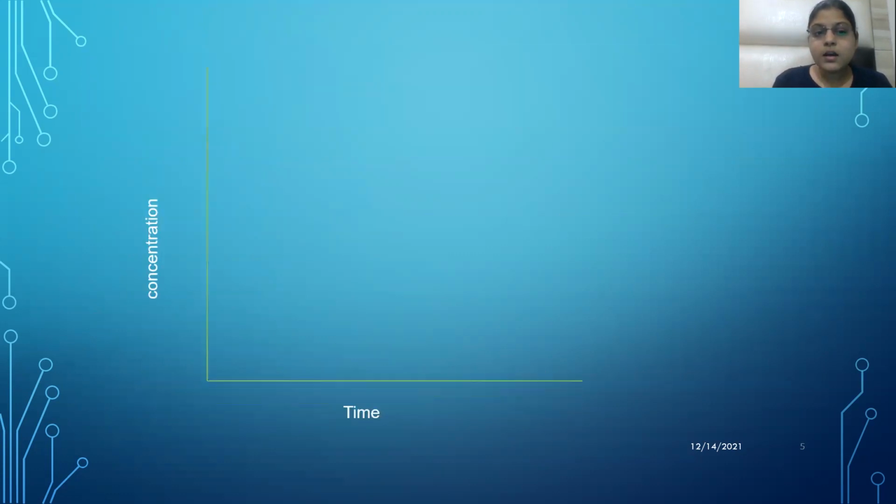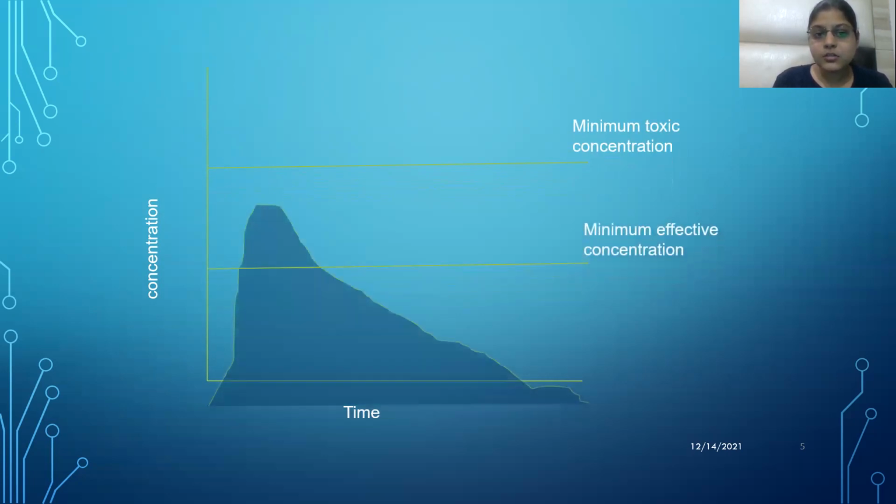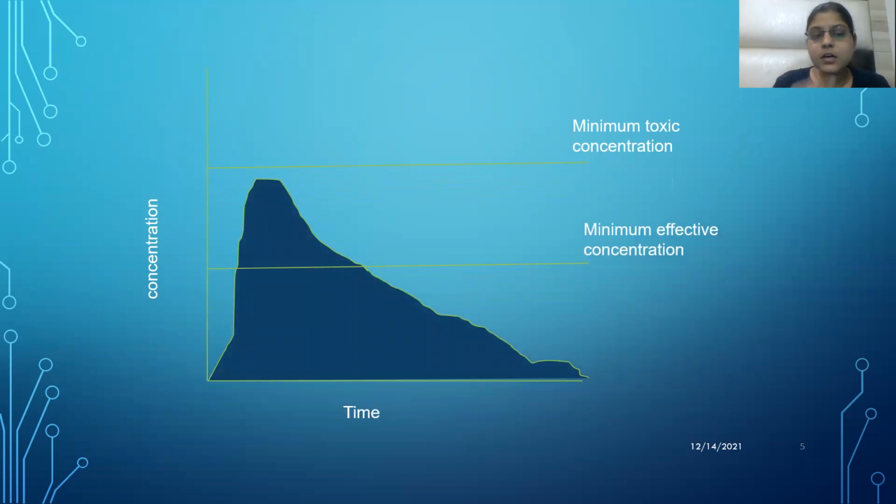Now this is the concentration time graph. This is the minimum toxic concentration reached. This is the minimum effective concentration. This is the area under the curve of the intravenous. To measure the bioavailability, plasma concentration is given in micrograms per deciliter, and time is given in minutes or hours.